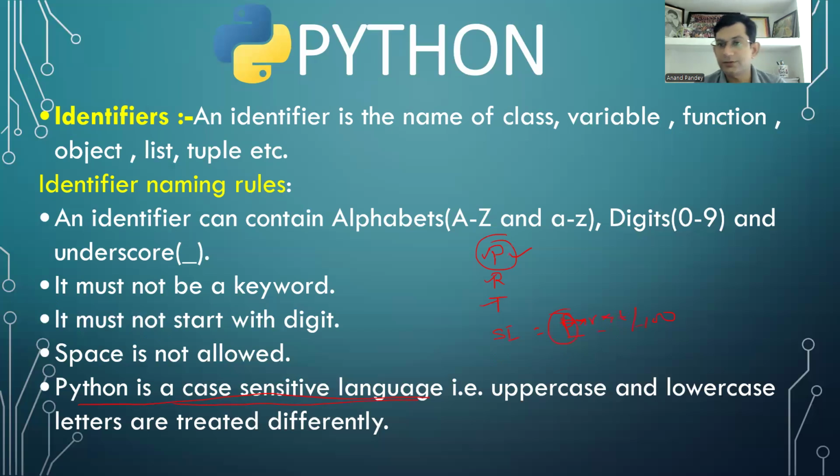So for today this much only. For this video this much only. Here I have discussed keywords and identifiers. In the next video I will discuss the next token, that is what? Literals. I will discuss literals. So for this video this much only.